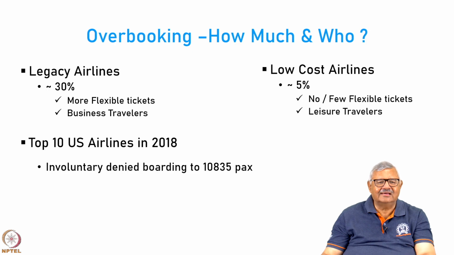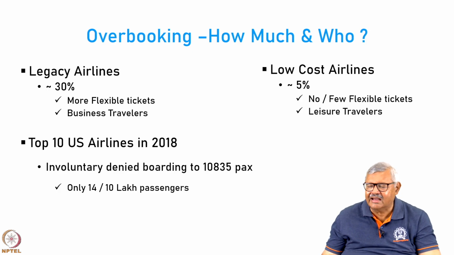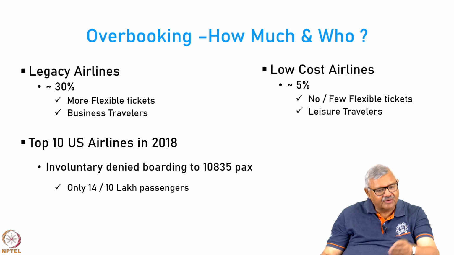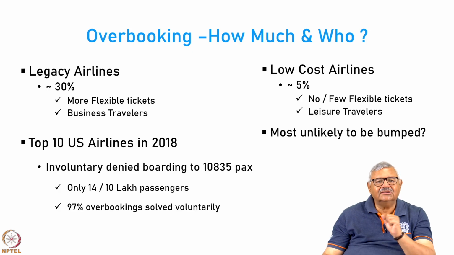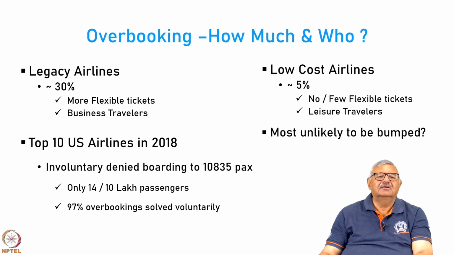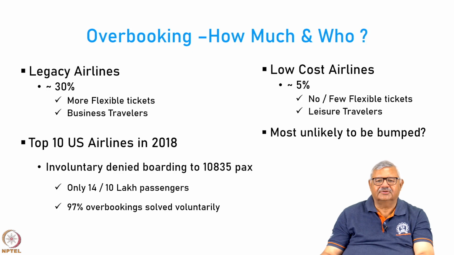Now the top US airlines, if you look at the data in 2018, 10,835 passengers were denied boarding, who had confirmed tickets. So this comes to only 14 passengers in about 10 lakh passengers. It's not a very large number, but for those 14 unfortunate people it becomes a problem. 97% of the overbookings were solved voluntarily by giving small concessions or facilities to the passengers. Now who are the people who are most likely to be denied boarding, or as we call it, bumped?